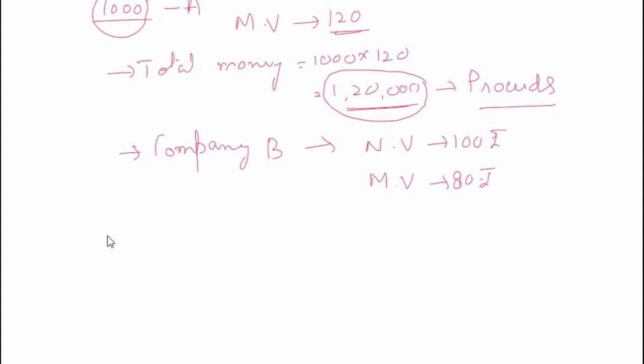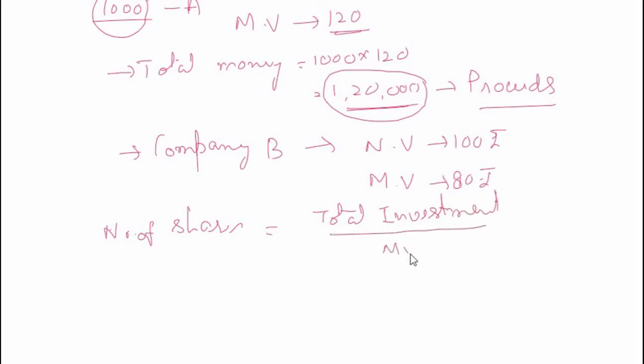So how many shares will I get here? Number of shares, how do you calculate that? That is the total investment divided by market value. What is the total investment? The entire proceeds I am investing here, that is 1,20,000, divided by the market value, 80. So I get 120 by 8, that is 15 times. So I am getting 1,500 shares of company B.